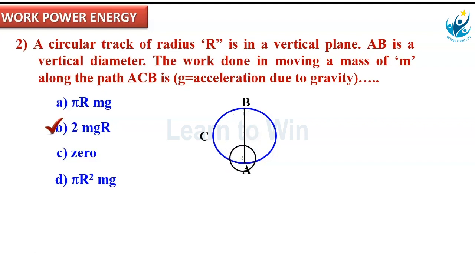What is the force? What is the weight of this object that acts as force? Weight means mg. F equal to mg. S equal to 2R. What is the work done? W equal to Fs. Fs means mg into 2R. 2mgR is the explanation.